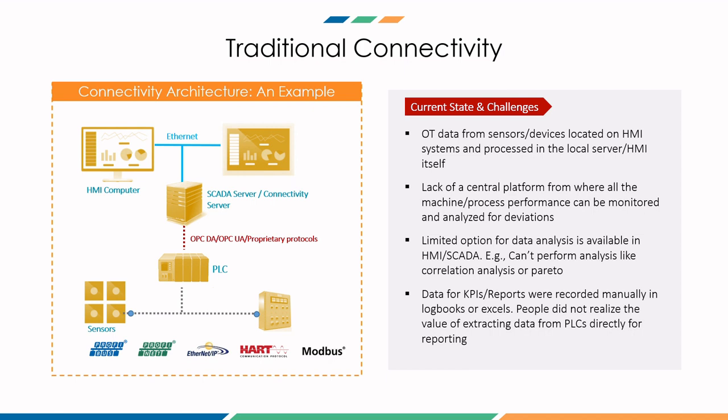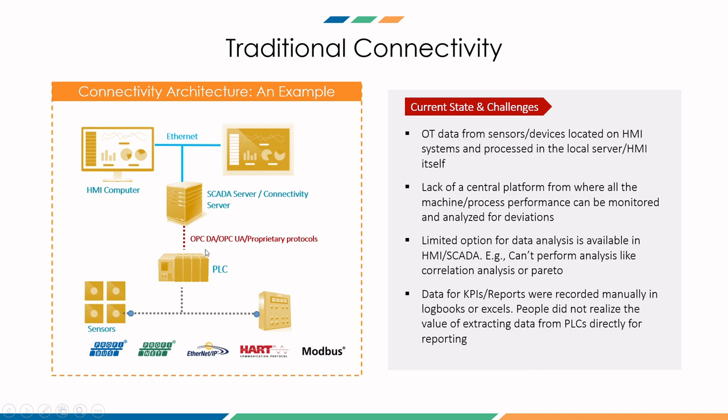In traditional connectivity, you have all the sensors, and there are different devices which communicate using protocols such as Profibus, Profinet, Ethernet, HART, Modbus, and many more. All these sensors and devices are communicating with the PLC, and the PLC sends all this data to a SCADA server, also known as a connectivity server.